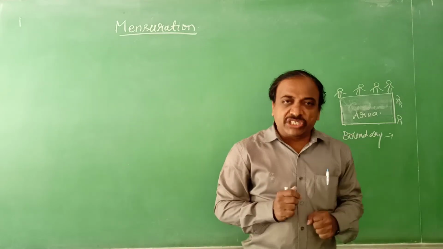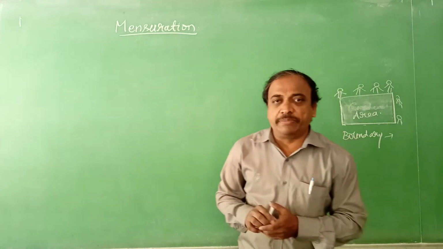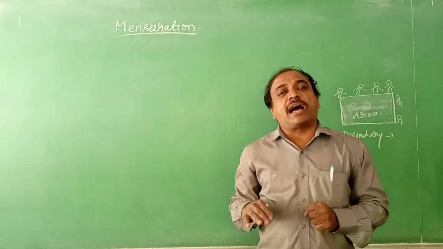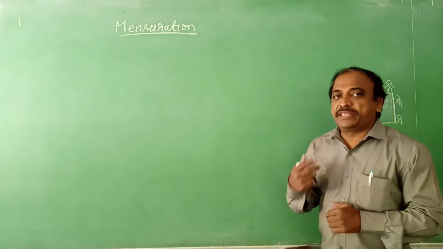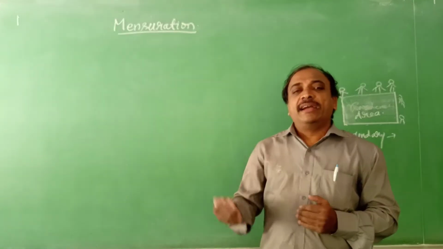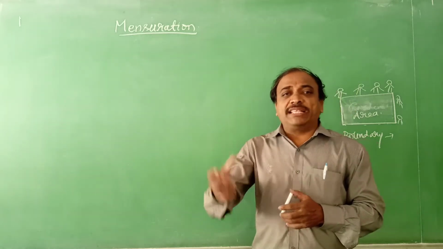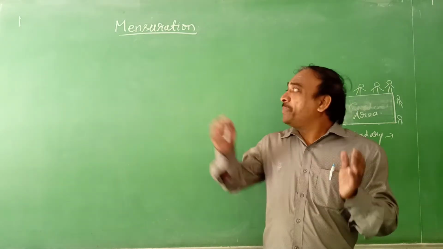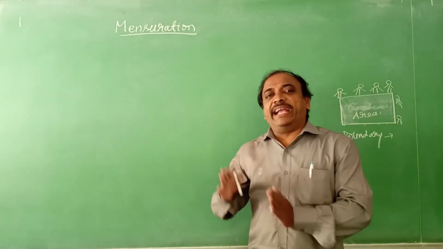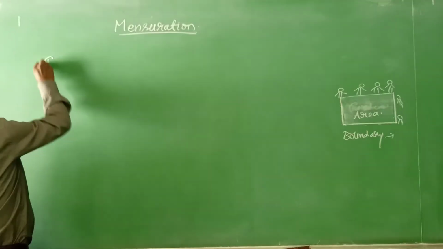What are two-dimensional shapes? Which we discussed in the previous chapter, visualizing solid shapes, those which have flat surfaces are called two-dimensional shapes. A rectangle, triangle, square, rhombus, these are all flat surfaces. So we are talking first about two-dimensional shapes, and the mensuration, measuring of their perimeter and area. So first, for the square.